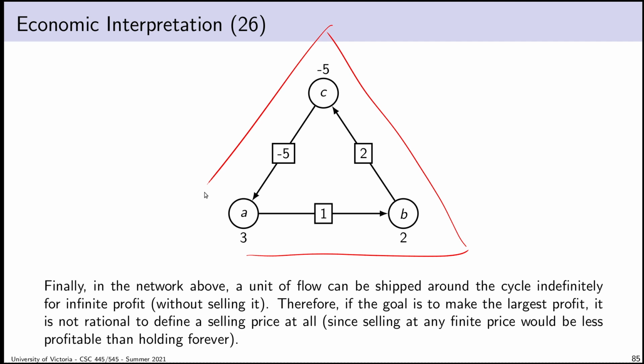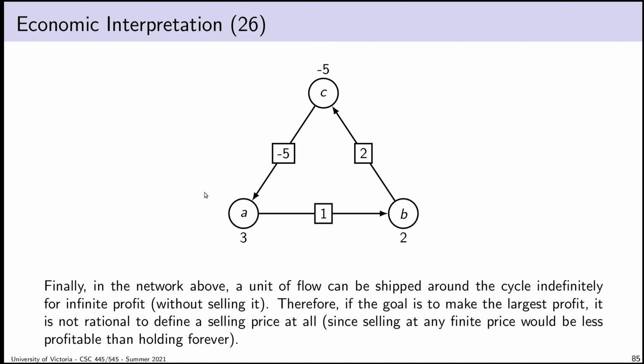And so in this case, we know already that the primal problem is unbounded. The minimum cost is negative infinity because I can just run the same unit of flow around the cycle over and over again. So we know the primal is unbounded. We expect the dual to be infeasible when the primal is unbounded. But why is the dual infeasible? The reason is because the goal of the dual is to set fair prices for the cost of flow. And in this example, because of the weird situation where I make an infinite profit by holding the flow instead of selling it, it doesn't make sense to define a selling price at all. There is no such thing as a fair price.